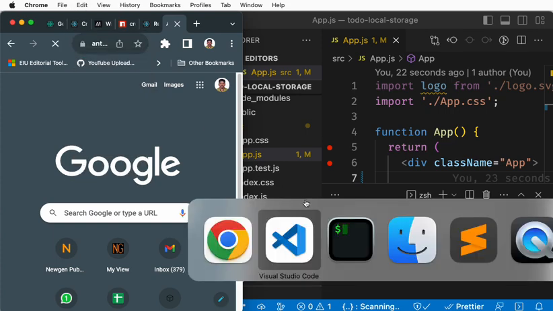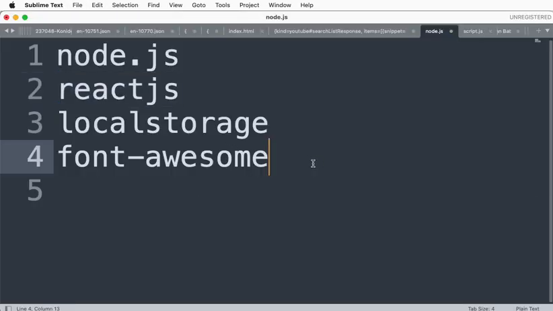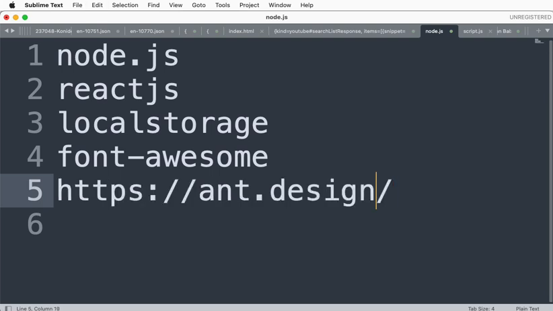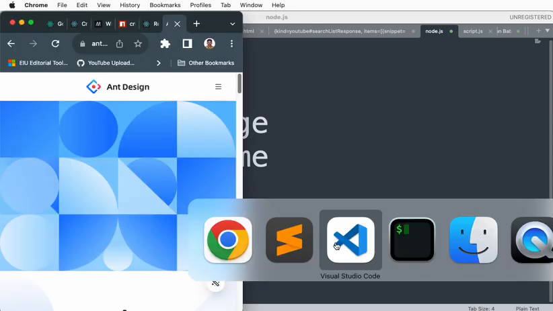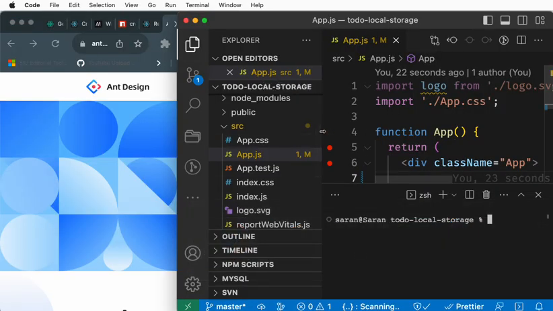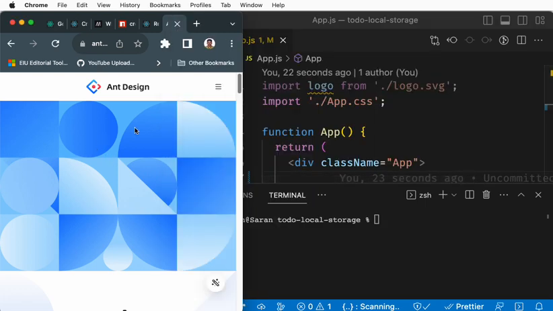If I go and show you ant.design, you may wonder what this is. In any web application, you will see some user interface: forms, buttons, menus, drop-downs. This is one of the frameworks built using React.js, and today it's one of the top-ranking libraries for building user interfaces.